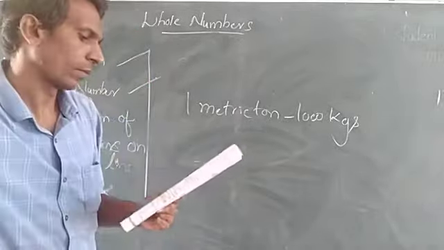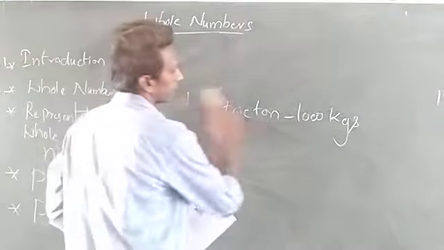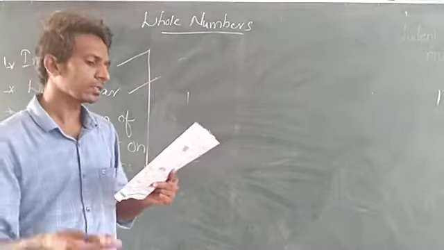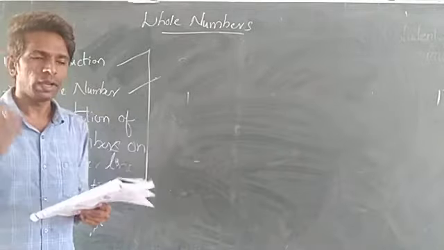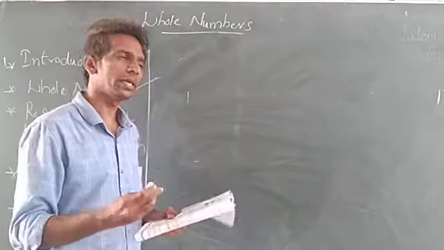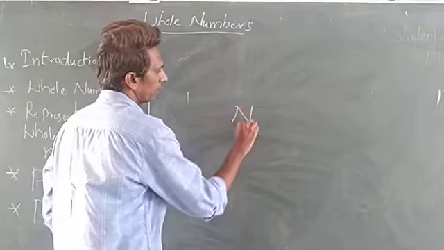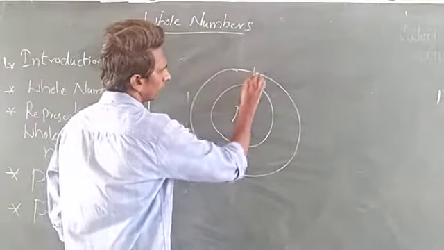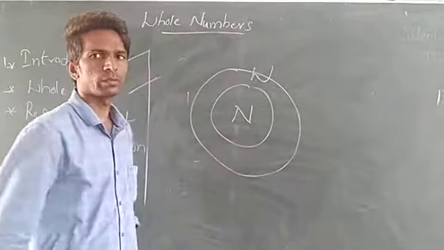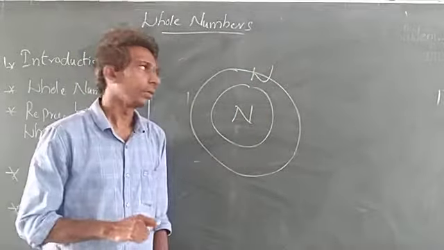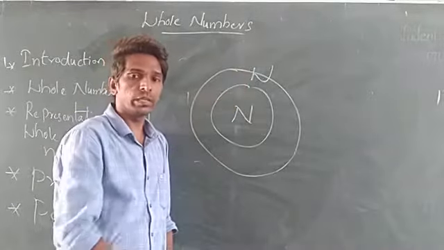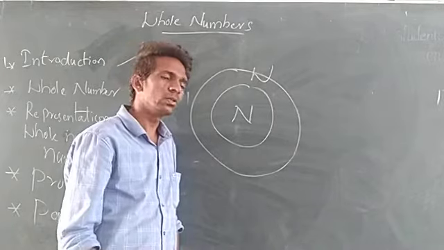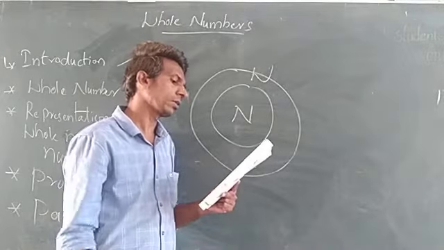See, the first question is asking: are all natural numbers whole numbers? Yes, all natural numbers will become whole numbers. All natural numbers will become whole numbers, but all whole numbers will not become natural numbers, because 0 is there extra, that's why.